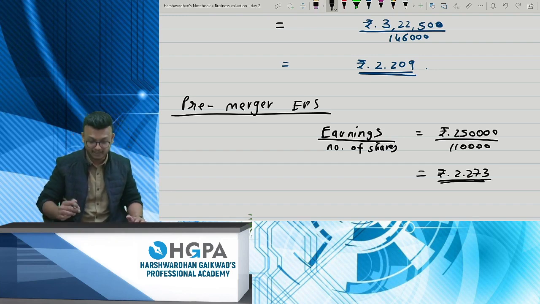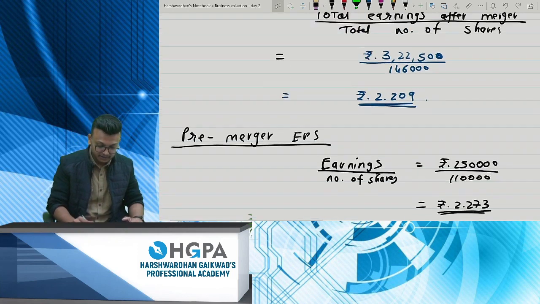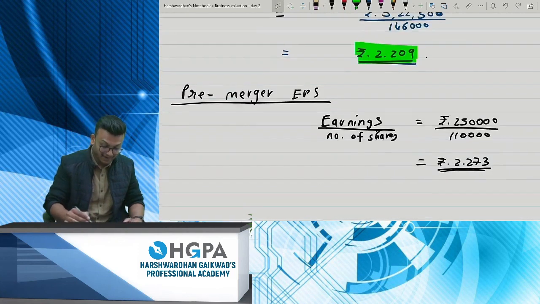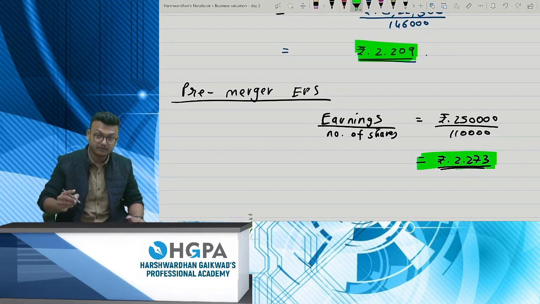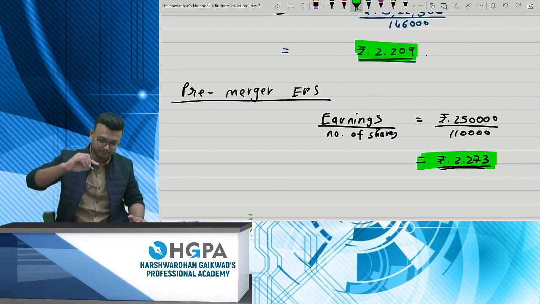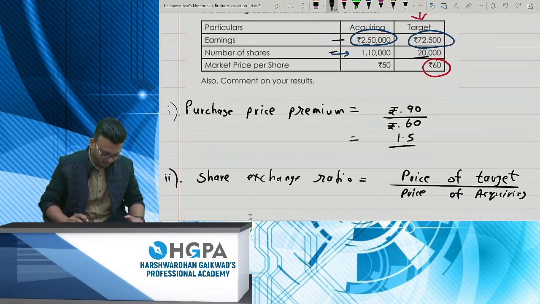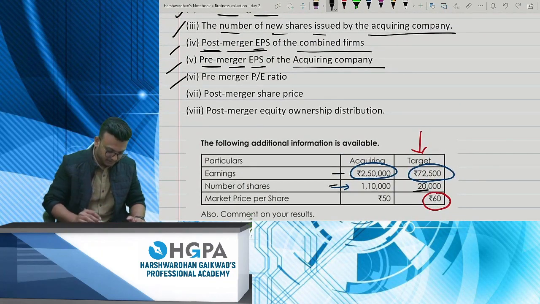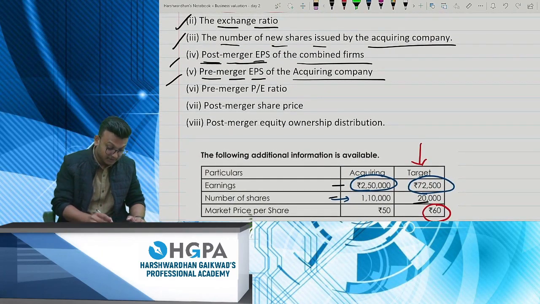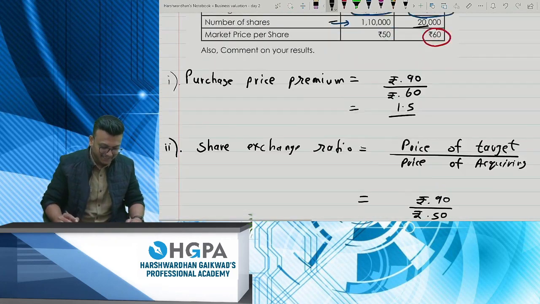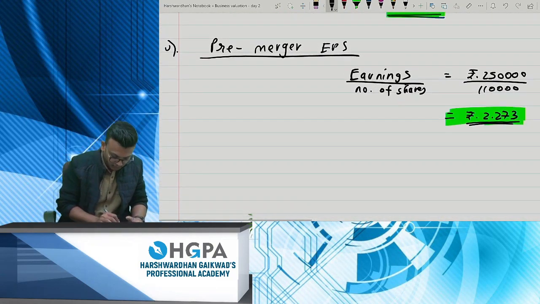For the acquiring company, because see, the post-merger EPS is 2.209, whereas the old EPS which they had was 2.273. So there is a reduction. Okay, let's see if they've asked that thing or what. So we have done with pre-merger EPS. The pre-merger PE ratio. I hope you know what is PE ratio. I'll explain in a bit.